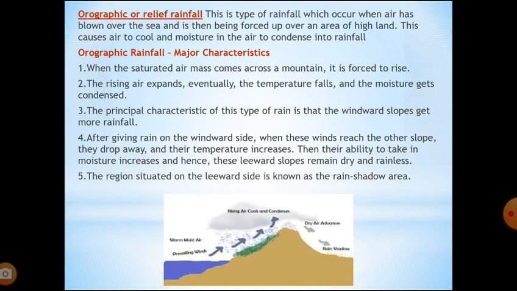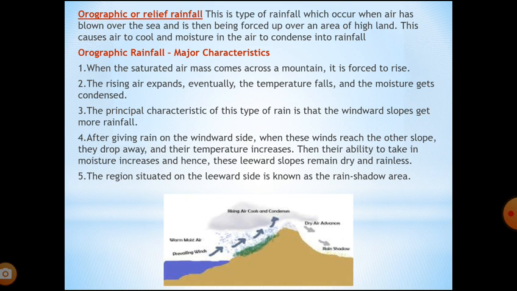Second one is orographic or relief rainfall. This is the type of rainfall which occurs when air has blown over the sea and is then forced up over an area of high land. This causes the air to cool and the moisture in the air to condense into rainfall. Now we'll see what are the major characteristics.